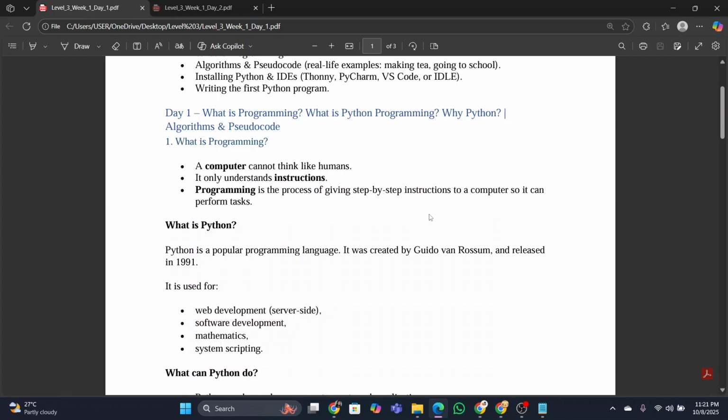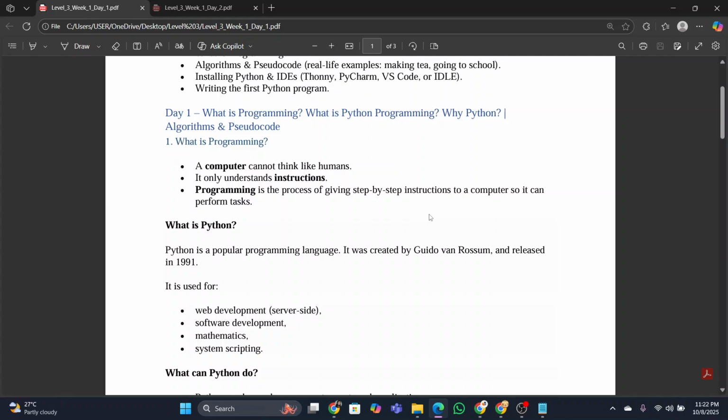All of us know that we need to give instructions to the computer if we want the computer to do a particular task, right? A computer cannot think like humans, like us. It will never think like us. It only understands instructions. Which instructions? The instructions we give to the computer.